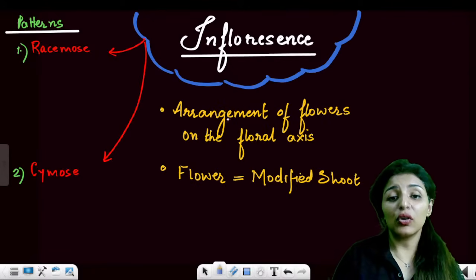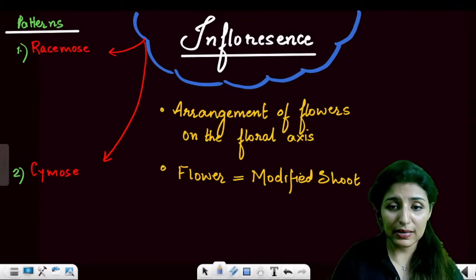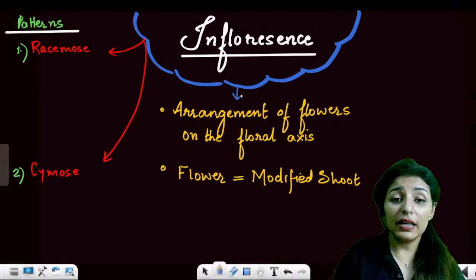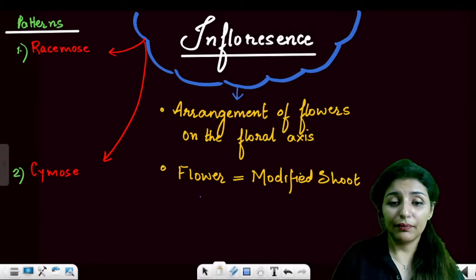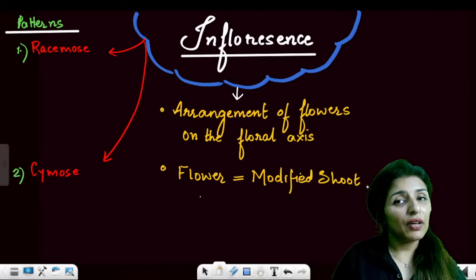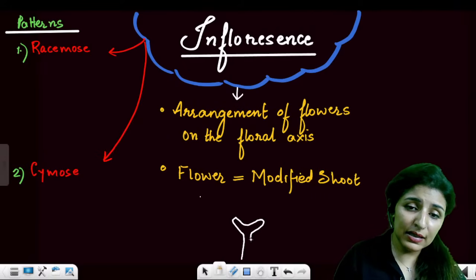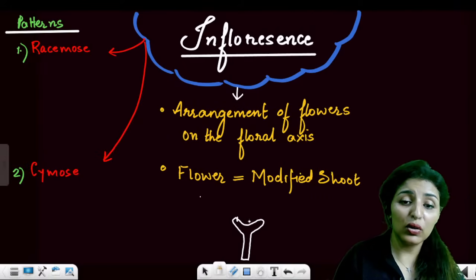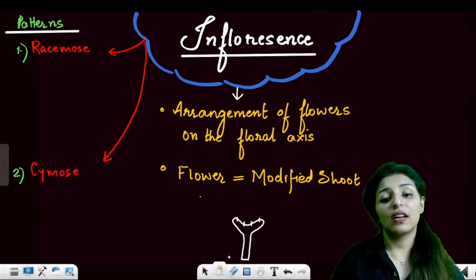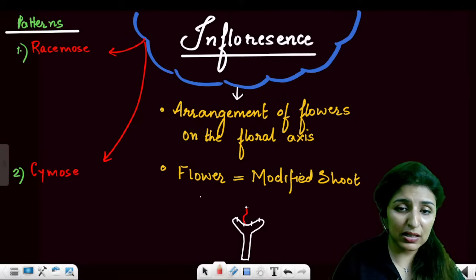Now coming on to inflorescence. Inflorescence is the arrangement of flowers on the floral axis. How are flowers arranged on the floral axis? That is known as inflorescence. And remember that flower is a modified shoot. Thalamus is a region where all the nodes condense and internodes become very small, and different parts are going to be produced on this thalamus.